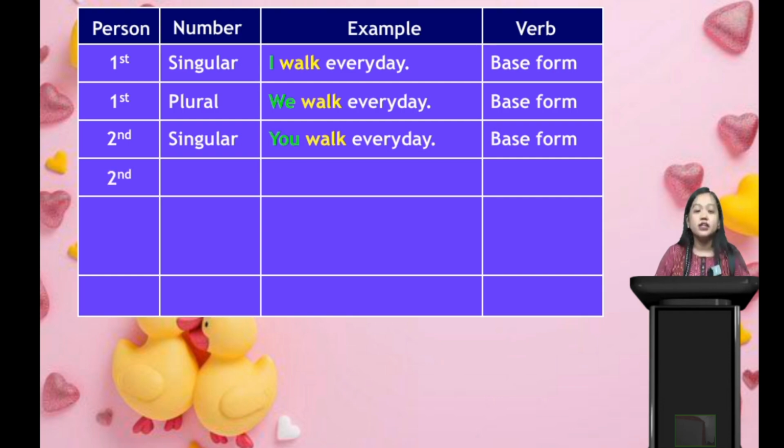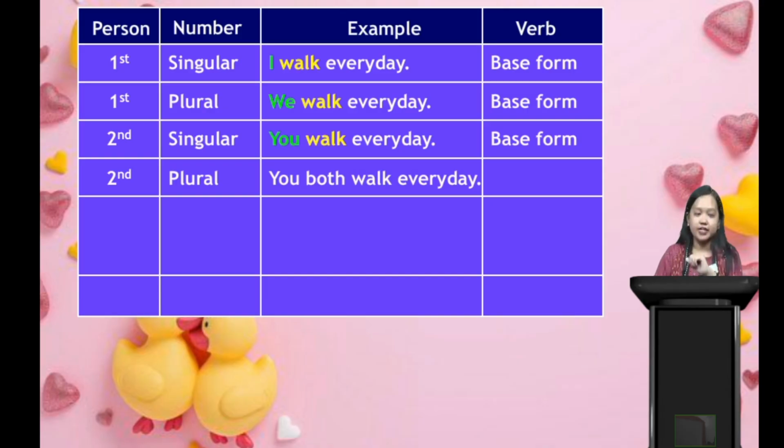Next, second person. What do we learn now? Second person plural. We learned second person singular. Now we will learn second person plural. Now what is second person plural? Second person plural means I am talking to every one of you from the class. Right? All of you. So now what can we say here?